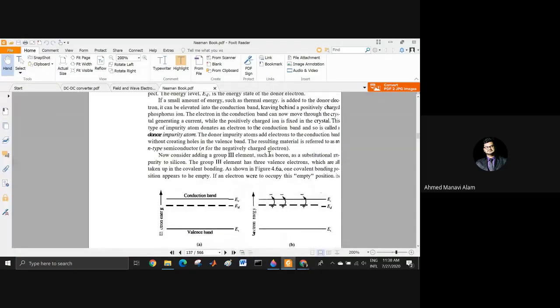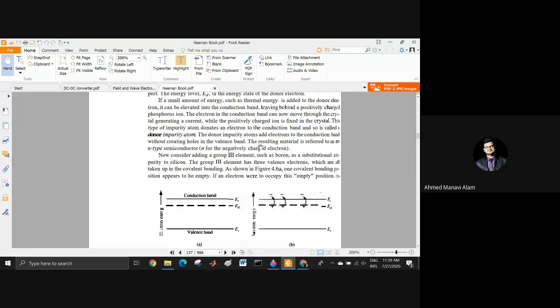So that is what is written here in the last lines. I'm reading from the book directly because this book is very student friendly, written in very simple language. The donor impurity atoms add electrons to the conduction band without creating holes in the valence band. The resulting material is referred to as an n-type semiconductor.